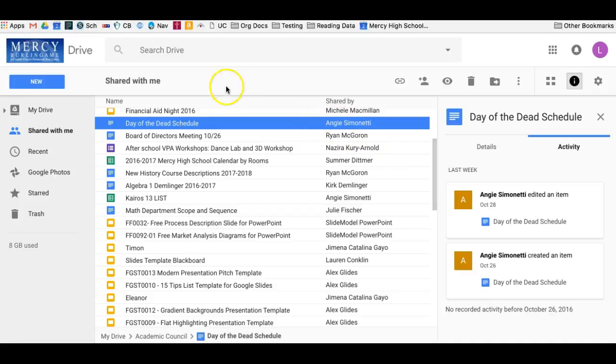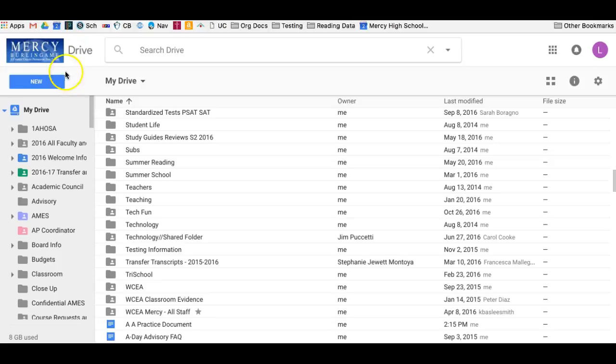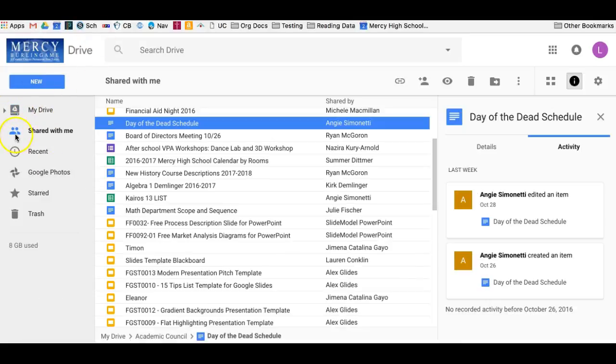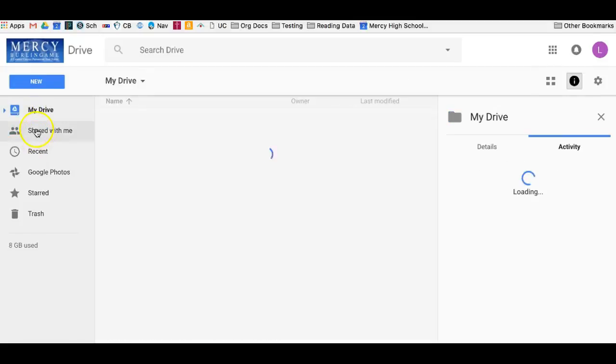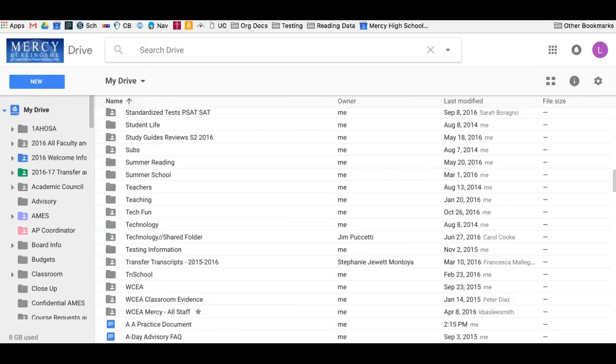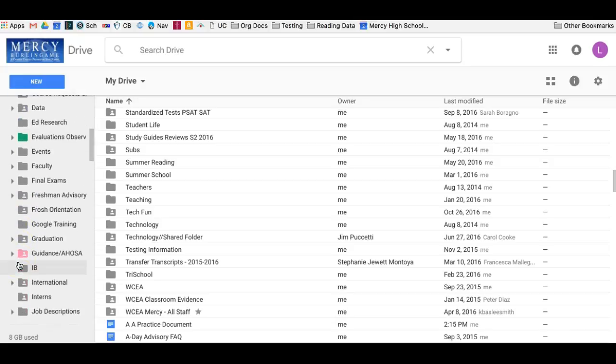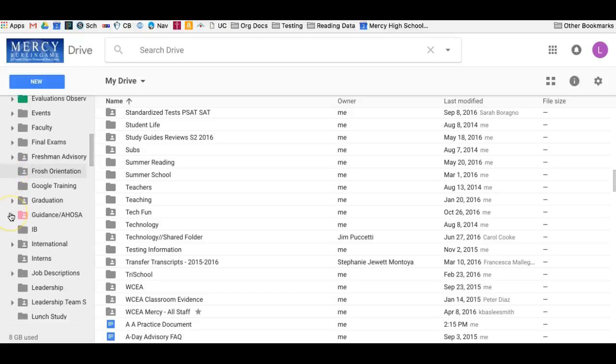Another thing you can look at is if documents are your own. So let's go back to my drive. And again, if you just want to click on this back and forth, you can go to my drive here as well, or shared with me. But if we look at my drive, you can see a few different things about your folders. Anything here that has a little person in it means that it's been shared with other people and it's viewable by them. Anything that has the little arrows means that there are extra folders in there.